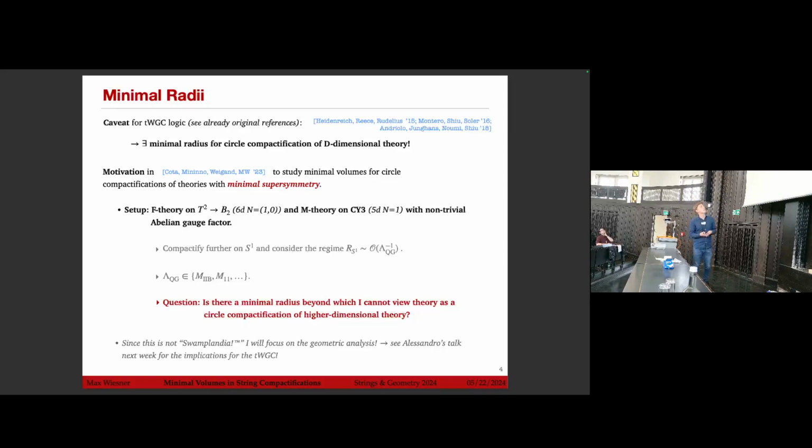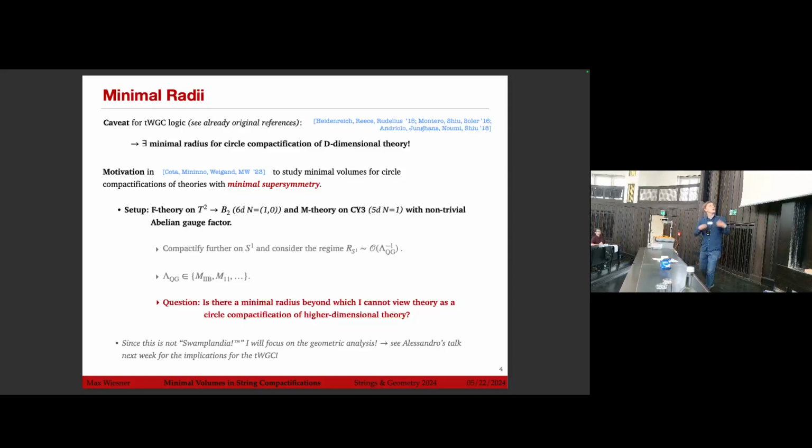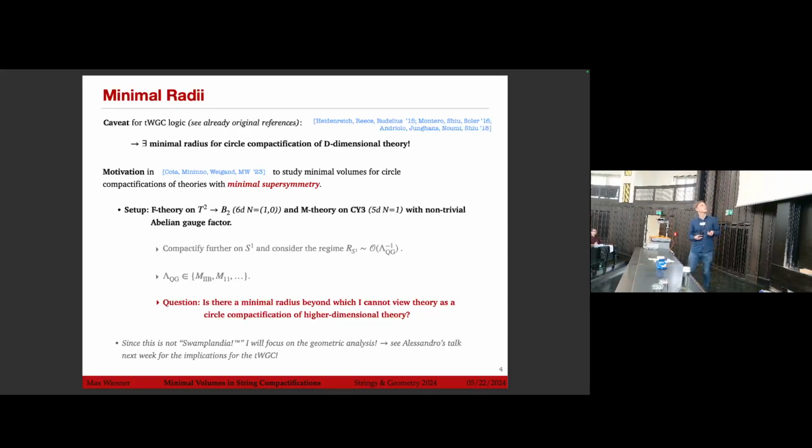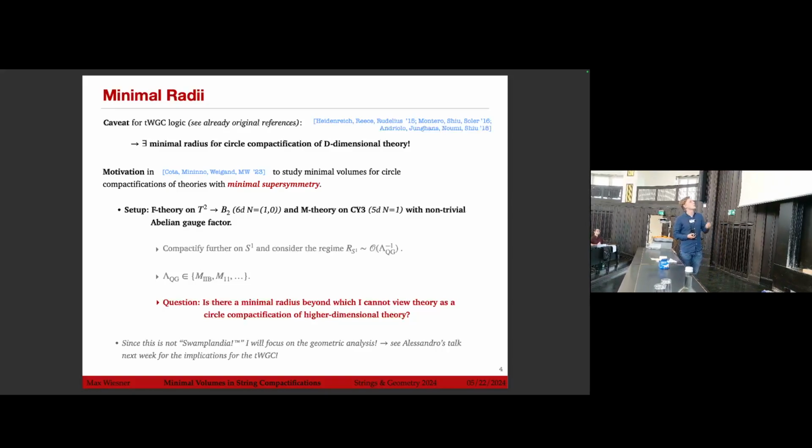So we took, for example, F theory on T2, an elliptic fibration over B2, so 6D N=1, or M theory on a Calabi-Yau 3-fold, 5D N=1, with non-trivial abelian gauge factor, which gives us the higher dimensional gauge factor in the theory, and we ask what happens under further compactification on an S1. We considered what happens if we go to the regime where this radius becomes of order of the quantum gravity cutoff, which can be the type IIB or the M11 case.